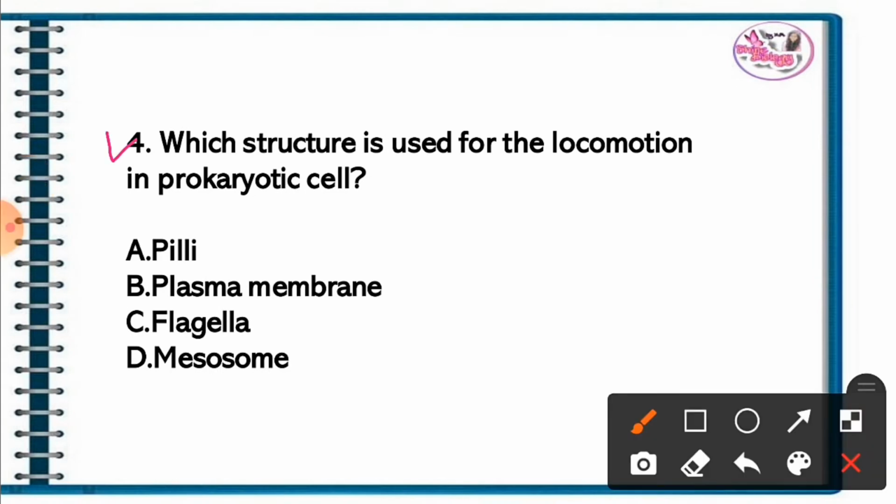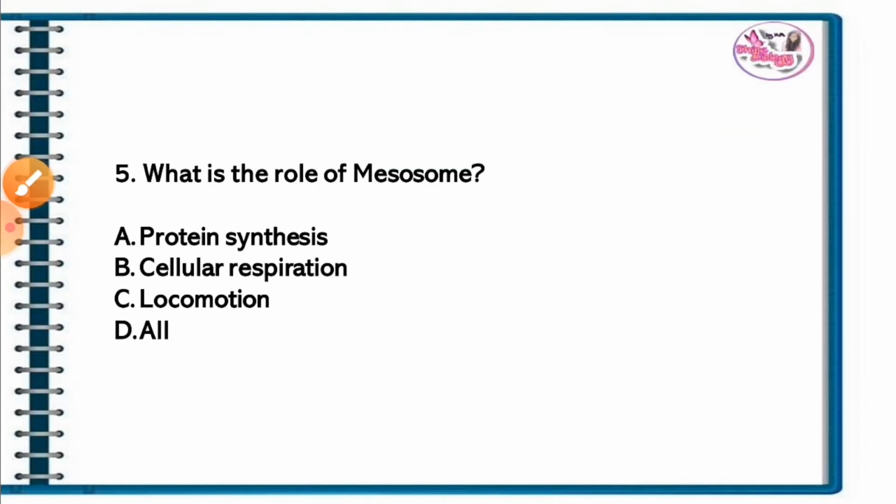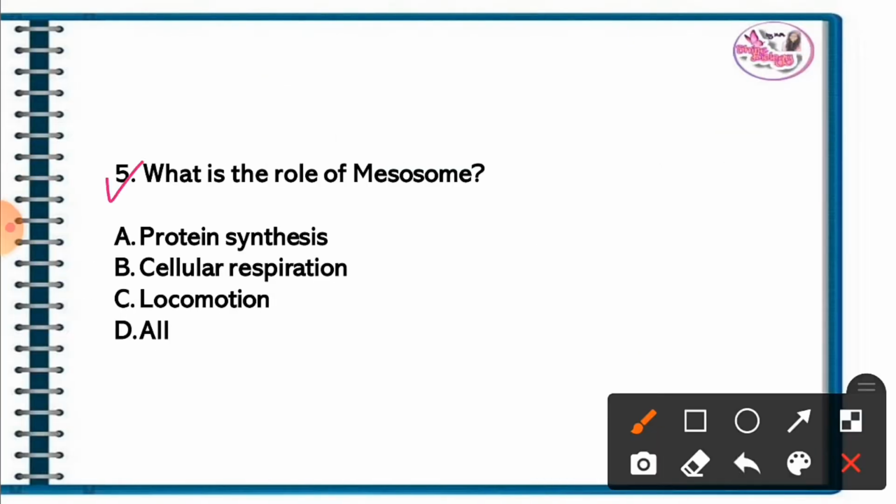Question 4. Which structure is used for the locomotion in prokaryotic cell? The correct answer is option C. Flagella is used for the locomotion in prokaryotic cell. Question 5. What is the role of mesosome? The correct answer is option B. Cellular respiration.